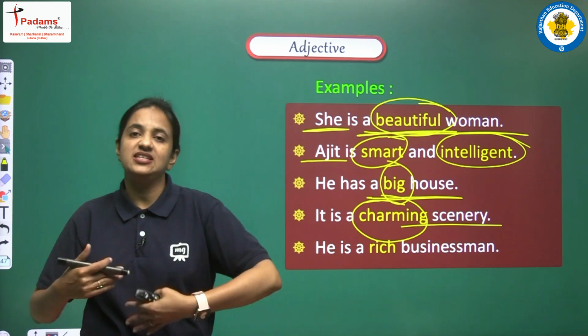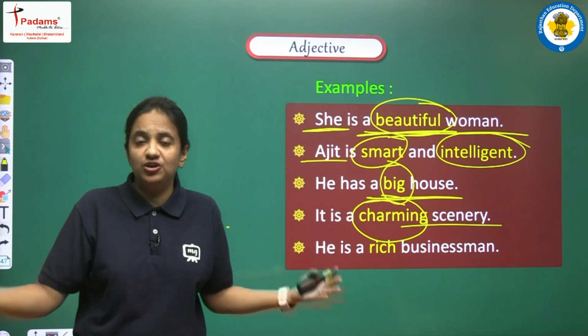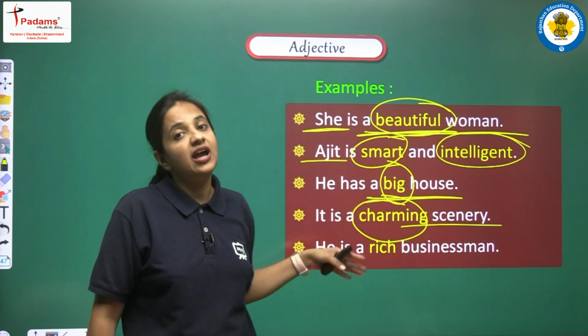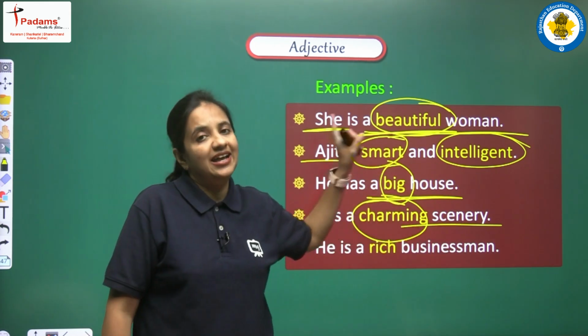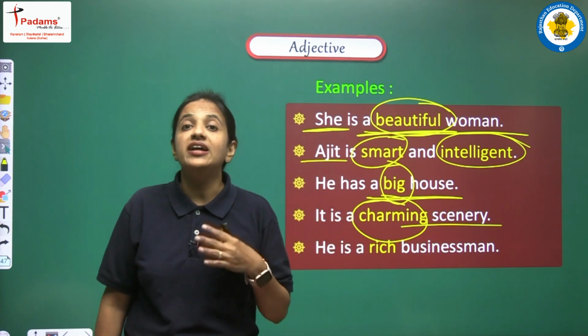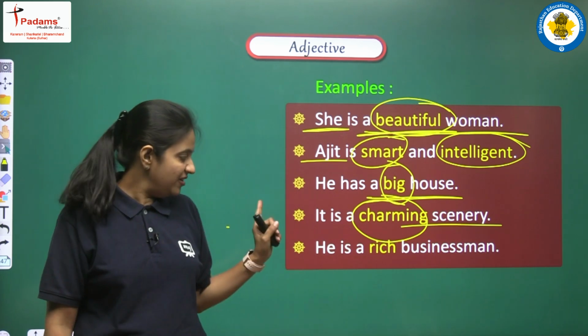Charming means we can say attractive, impressive, beautiful. So again we are telling the quality of the scenery, again we are qualifying this scenery, and this is the reason that the word charming is also in the category of adjectives. One more example we are having here.